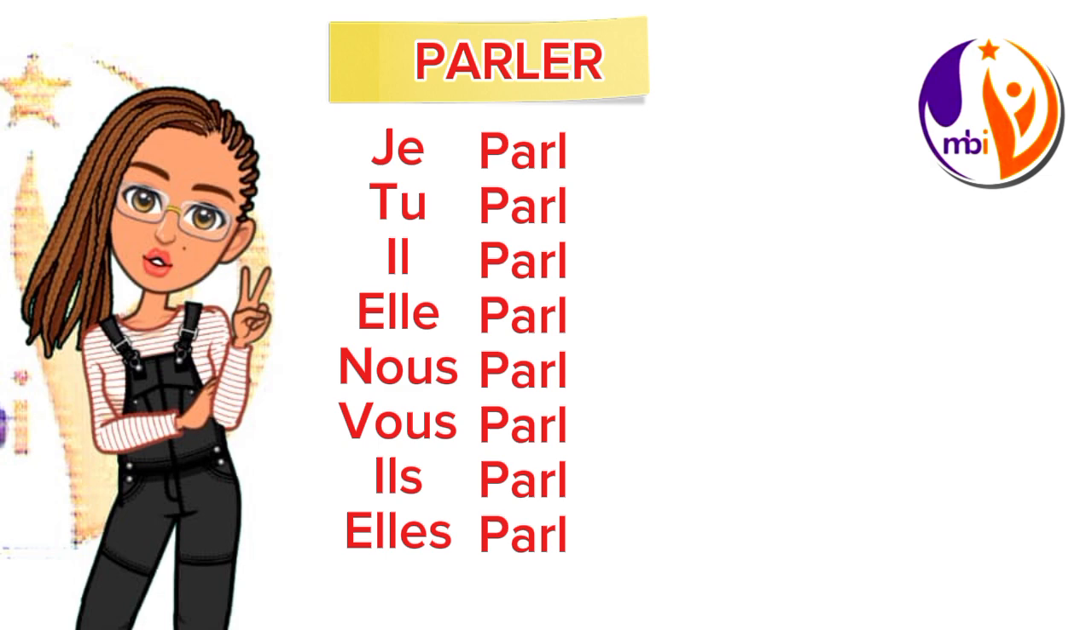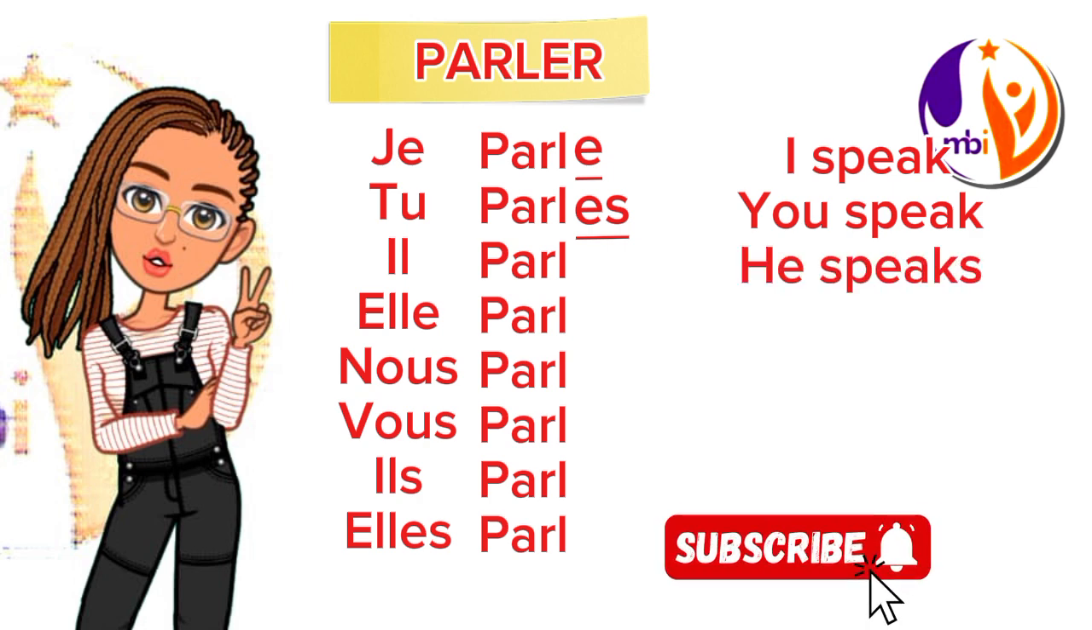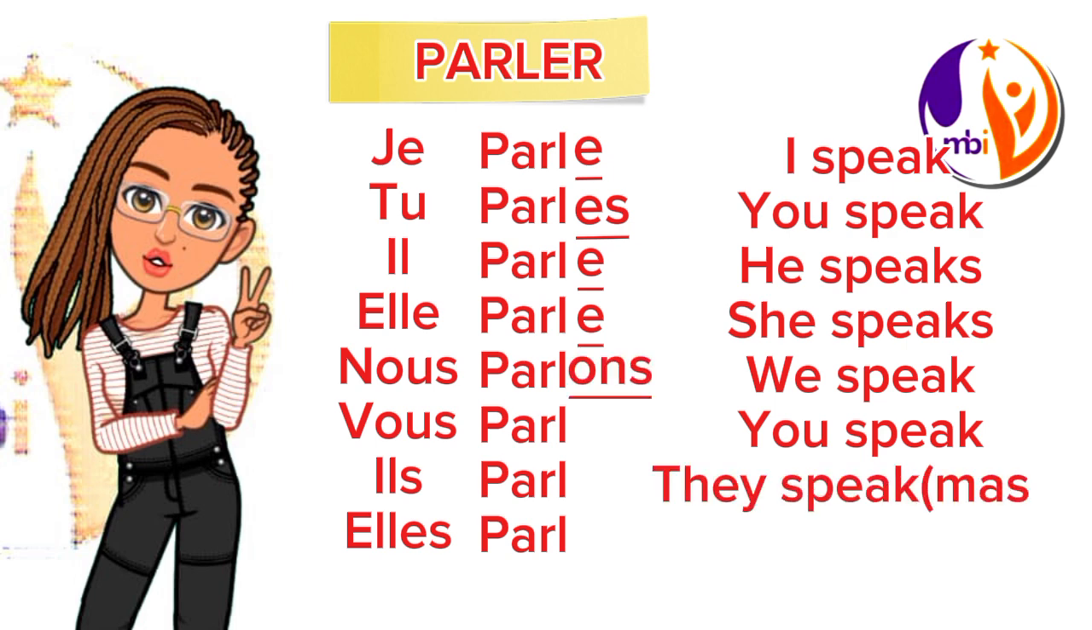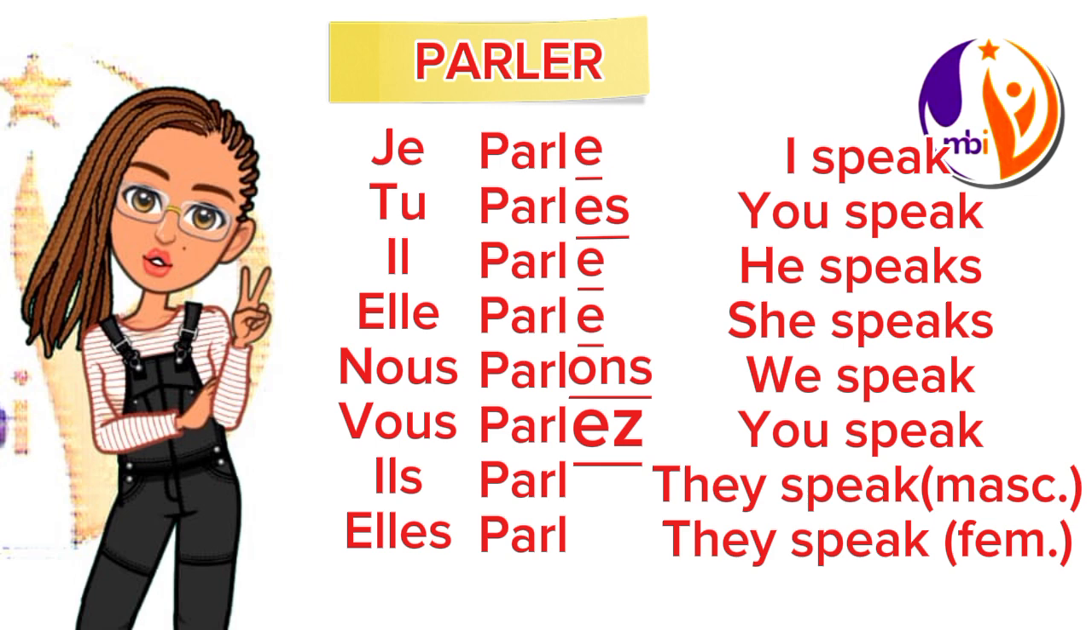After that, the ending of je is e. The ending of tu is es. The ending of il and elle is e. The ending of nous is ons. The ending of vous is ez. The ending of ils and elles is ent. That is how you conjugate all first group verbs except for the verb aller. That's why they are called regular verbs. They are conjugated the same way.